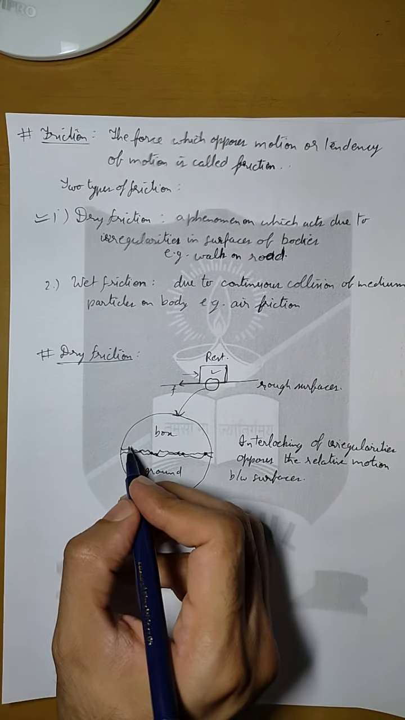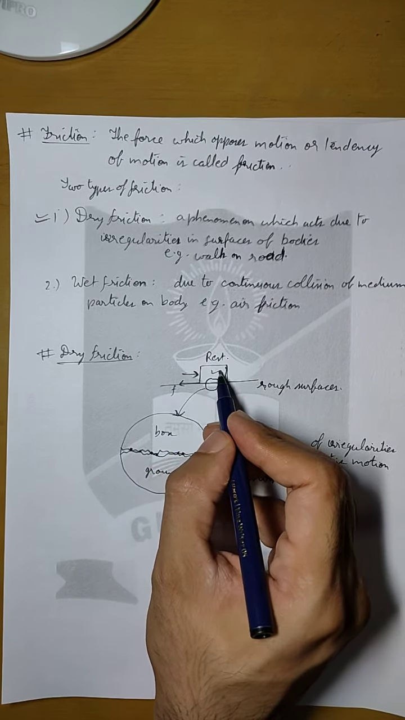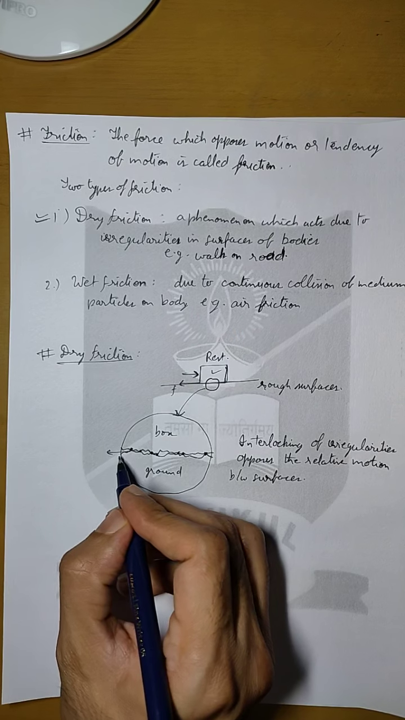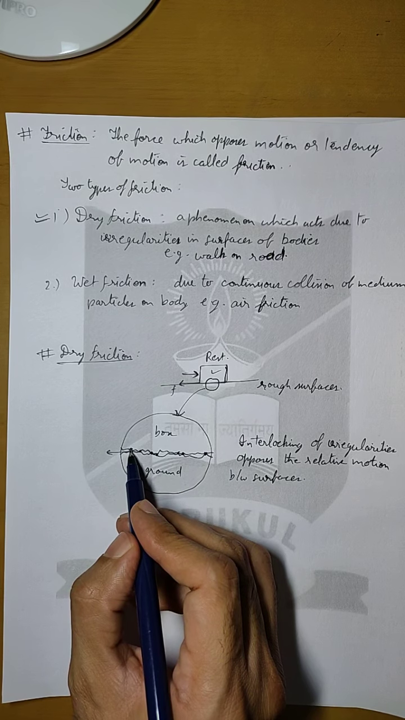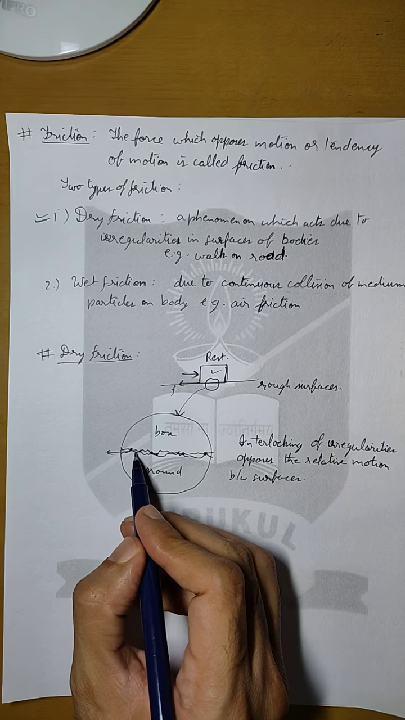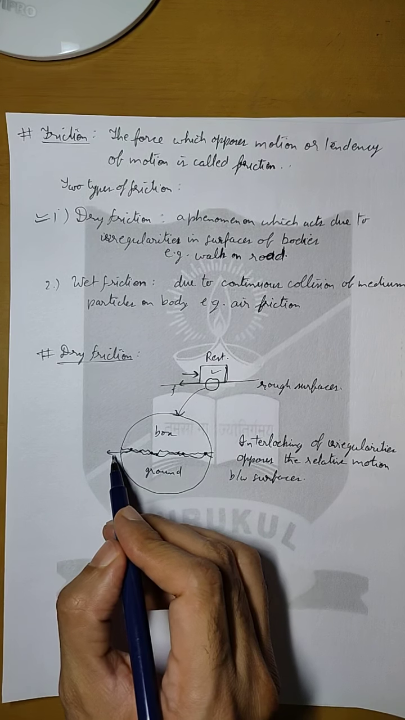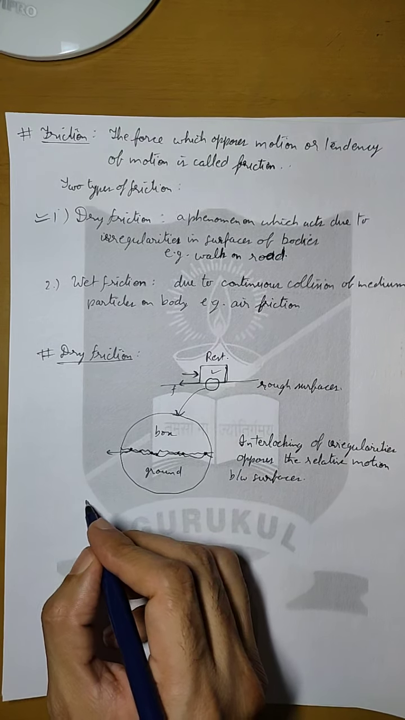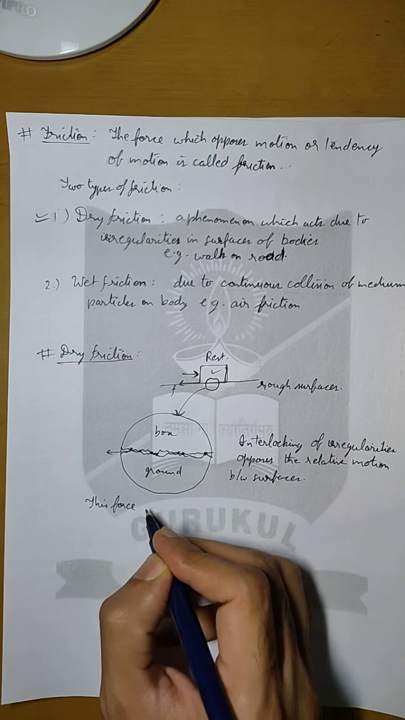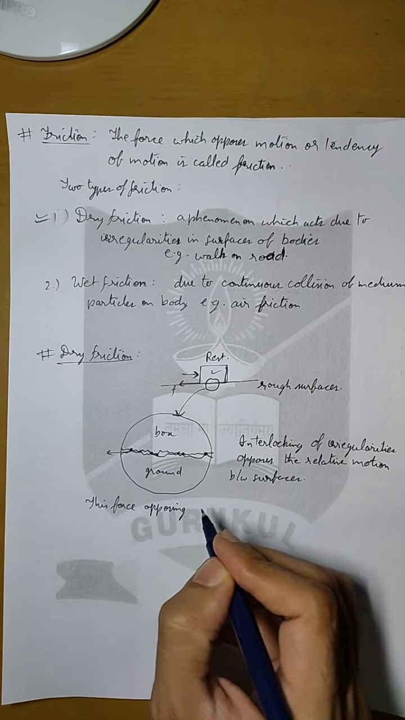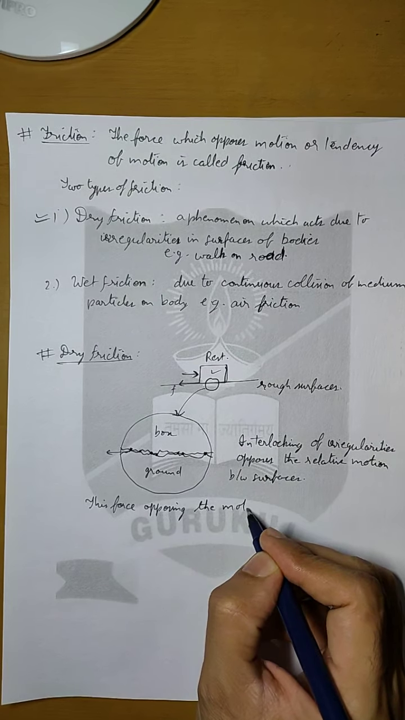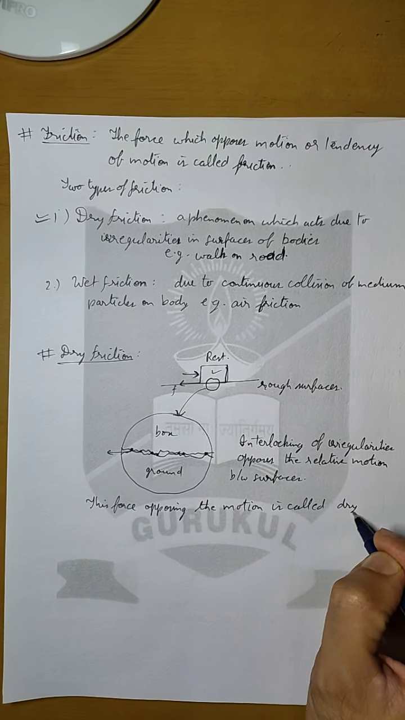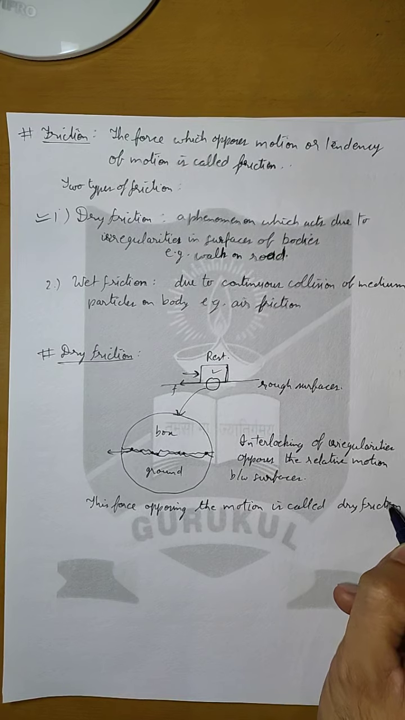This force that is opposed, now let us say that if we apply force in this direction and box is trying to move here, then we know that at every interlock there will be a force in opposite direction. This interlock of box will apply force on the interlock of ground, and the ground will offer opposing force in the opposite direction, equal force in opposite direction. This force opposing the motion is called friction or dry friction. In this case it is called dry friction.